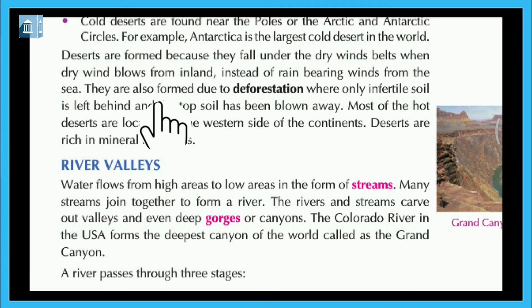They are also formed due to deforestation, where only infertile soil is left behind and the topsoil has been blown away. Most of the hot deserts are located on the western side of the continents. Deserts are rich in mineral resources.